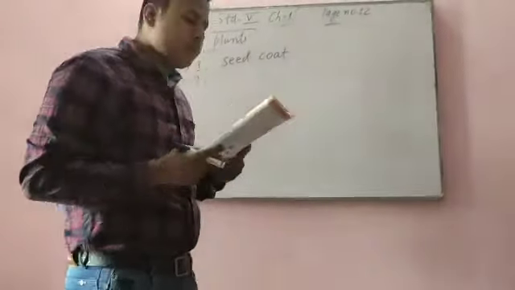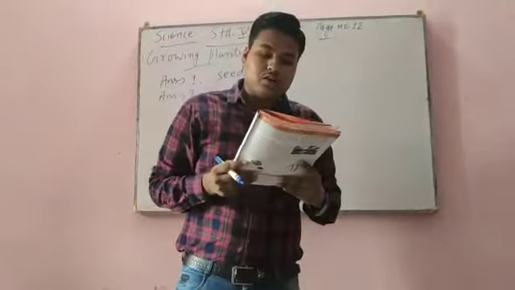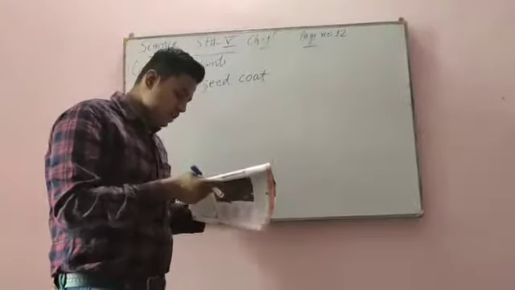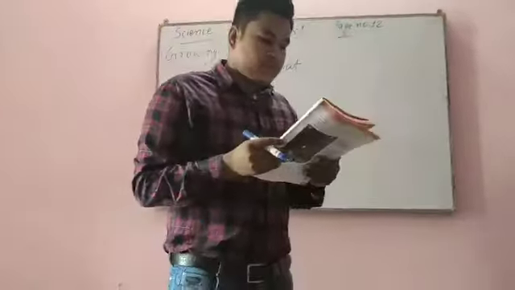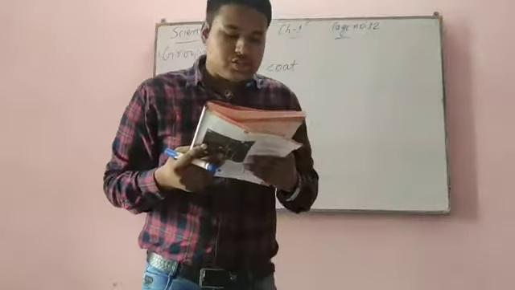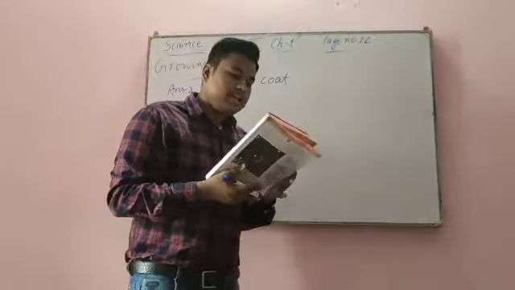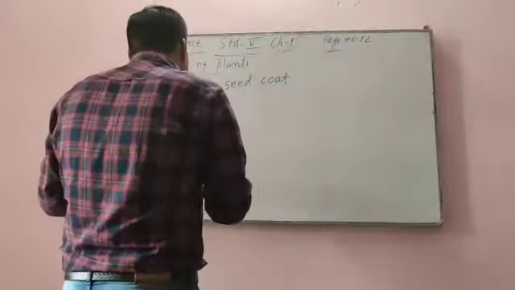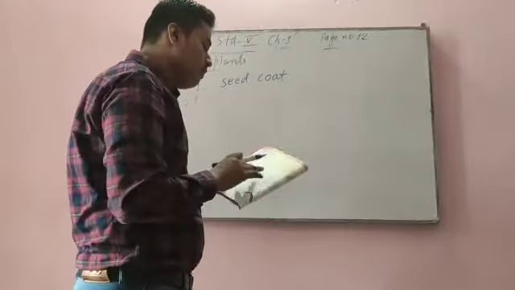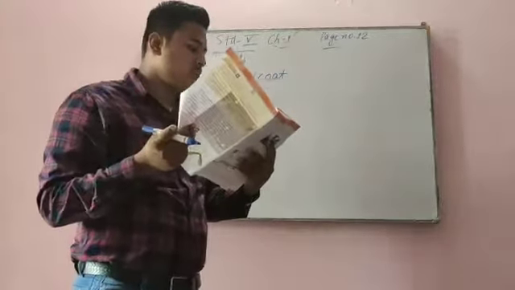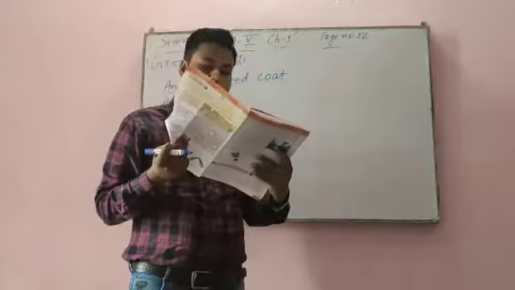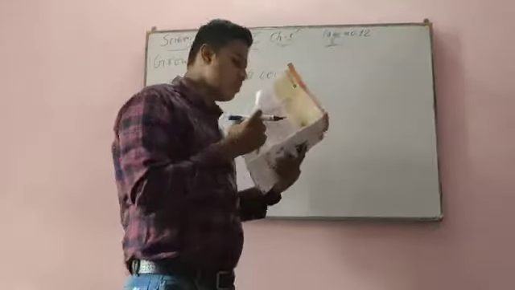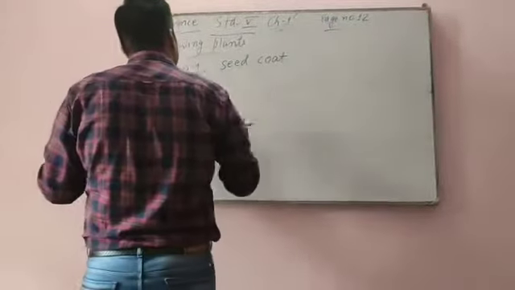Now we'll go for answer number 2. The dash protects the fruit or embryo from physical damage and extreme temperature. So again come to page number 10. The seed coat also protects the seed from physical damage and extreme temperature. So this answer will also be seed coat. What does it protect? It protects the embryo. So the seed coat protects the embryo.